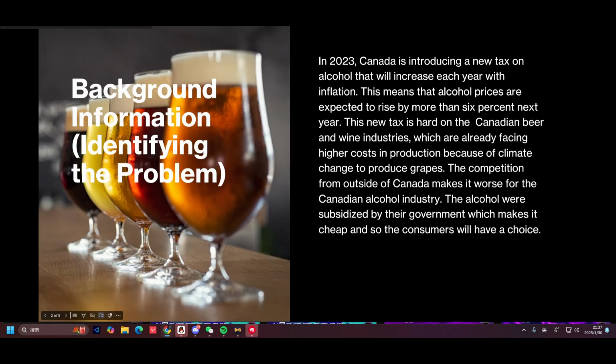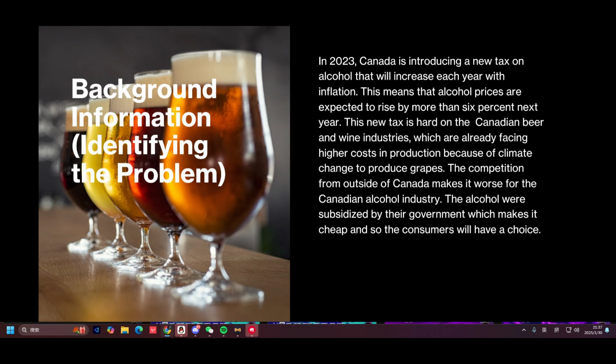Just to give you some background information, in 2023, Canada is introducing a new tax on alcohol that will increase each year with inflation. This means that alcohol prices are expected to rise by more than 6% next year. And this new tax is hard on the Canadian beer and wine industries, which are already facing higher costs in production because of climate change affecting grape production.